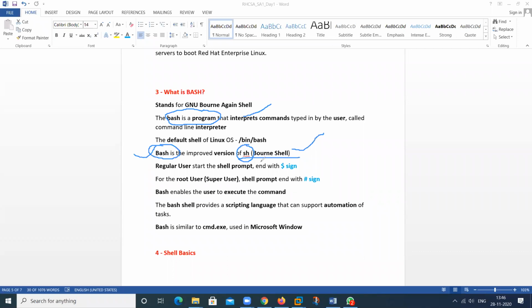When you log in on any terminal, there are two types of sign. The first one is the dollar sign, the second one is the hash sign.